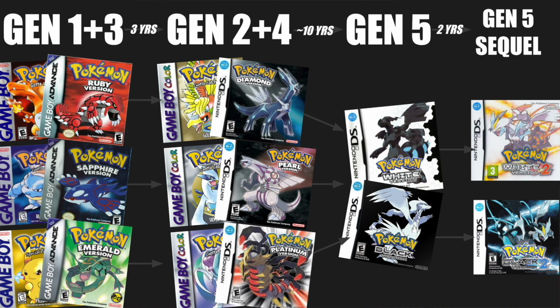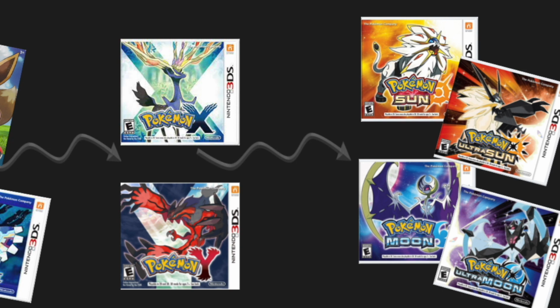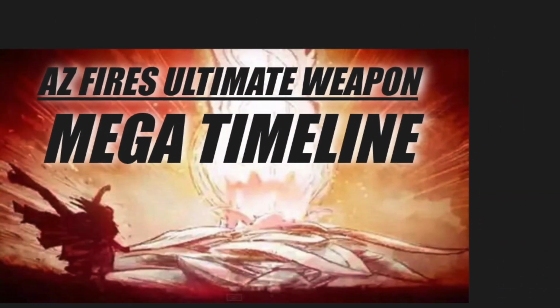Because it had so many consequences, AZ choosing to fire the ultimate weapon or not created a huge split within the Pokemon multiverse. On one side, we have the games I talked about in my last episodes, the ones without Mega Evolution. They represent universes where AZ chose not to fire the ultimate weapon, so Megastones were never created. But Generation 6 and 7 take place in universes where AZ did choose to fire the weapon, killing tons of people and Pokemon and creating the Megastones. Note that Infinity Energy still exists and is used in the non-Mega universes, but it's never been weaponized the way that it has in the Mega universes.